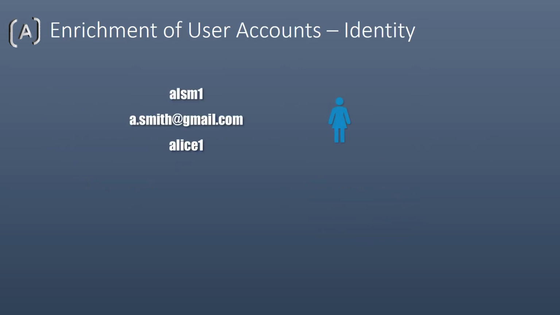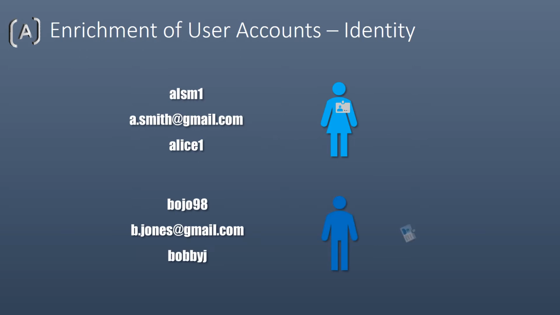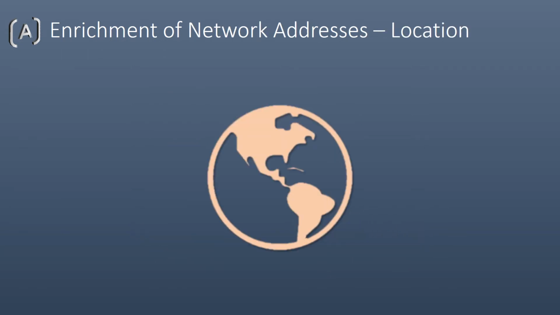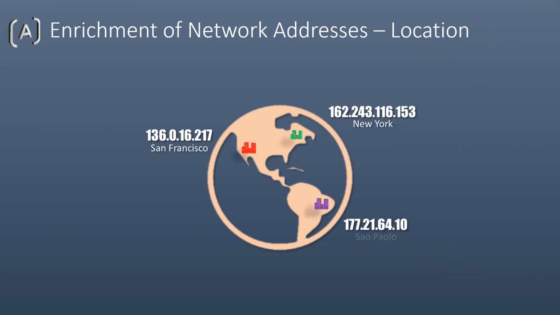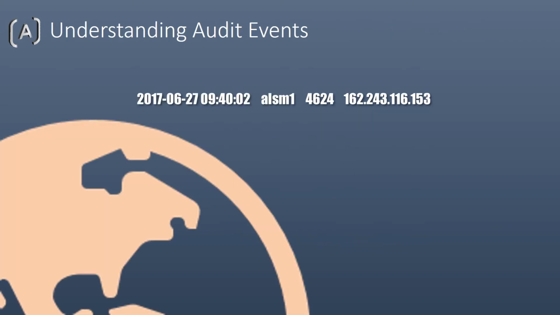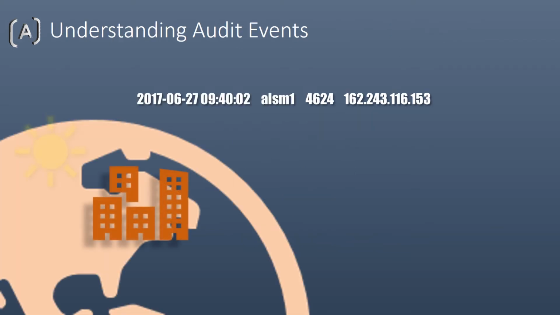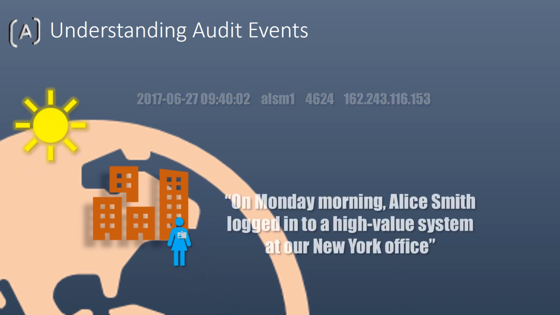CyberSight's identity enrichment is applied to match system user accounts onto real people. Bob and Alice both have multiple system accounts and identities, but we are really interested in the behavior of Bob Jones and Alice Smith. In a similar fashion, the location enrichment service maps IP network address ranges onto their registered global locations. The enrichment process cuts through the technical detail, allowing us to focus on real-world behaviors.